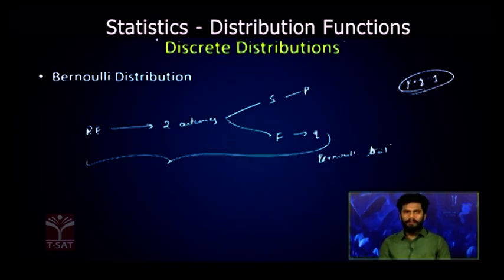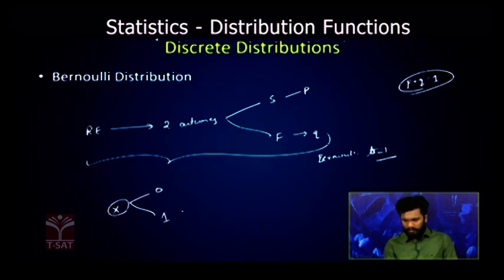Now when you perform this Bernoulli trial once, let us consider it is a random variable X. It takes either success or failure with respect to the Bernoulli trial. Now this X takes either 0 or 1, 0 for failure and 1 for success.